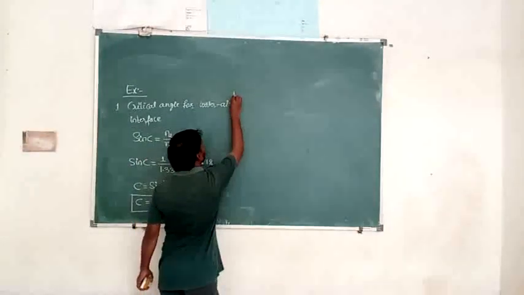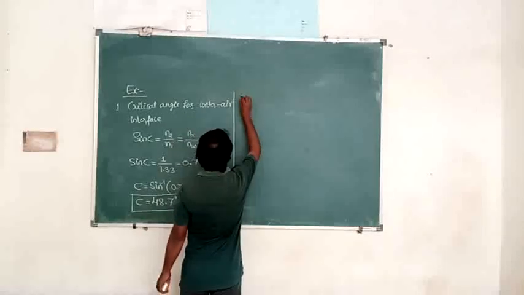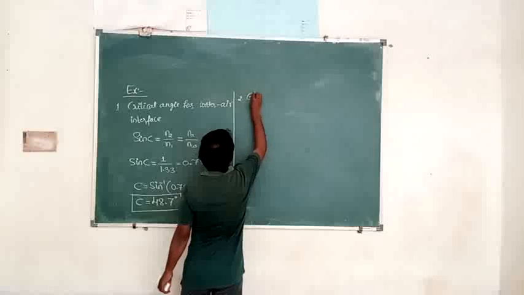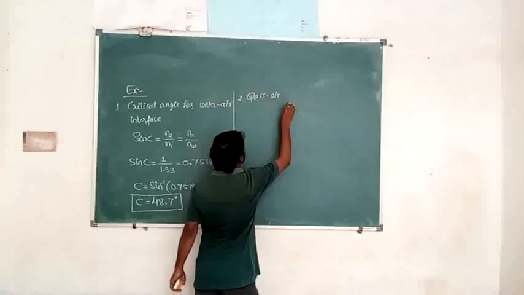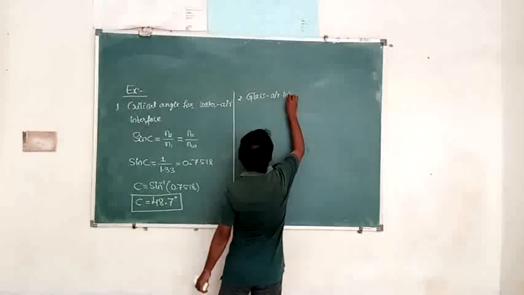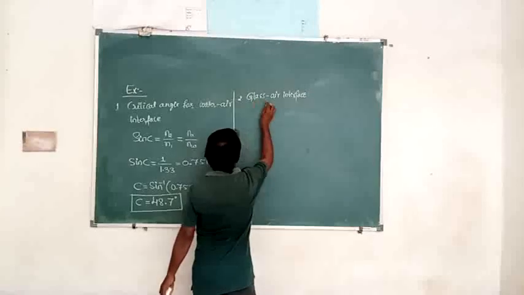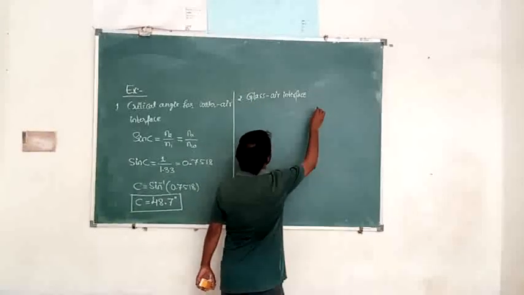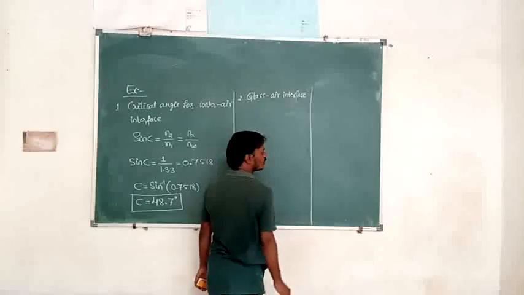Next one, glass and air interface. I will take glass and air interface. So what is the critical angle for glass and air interface? Next we are going to find the diamond and air interface.